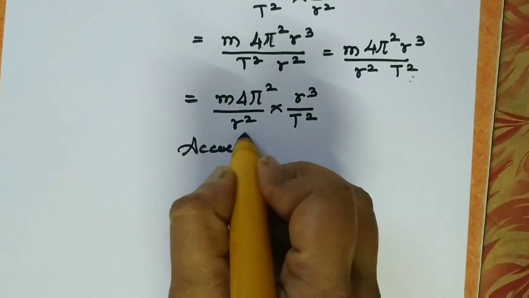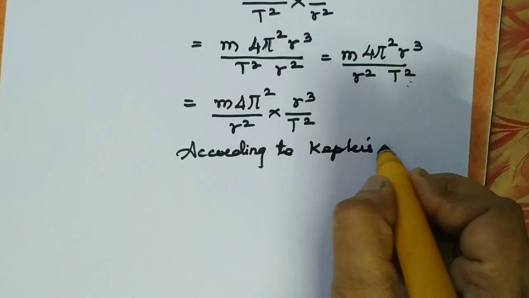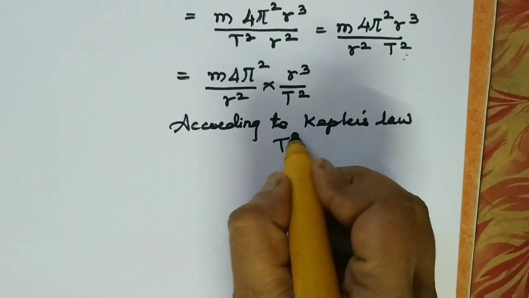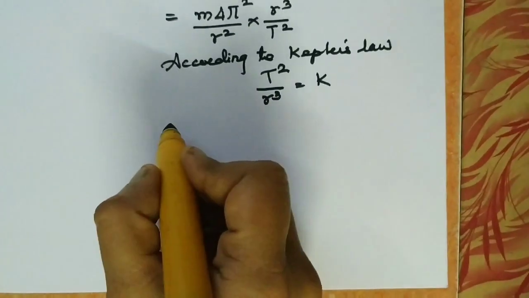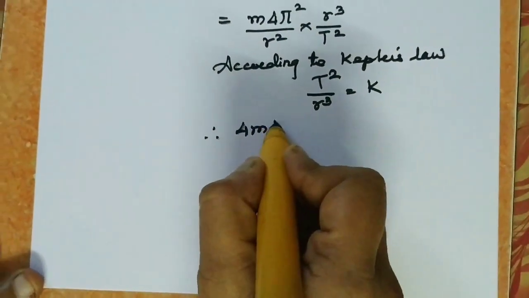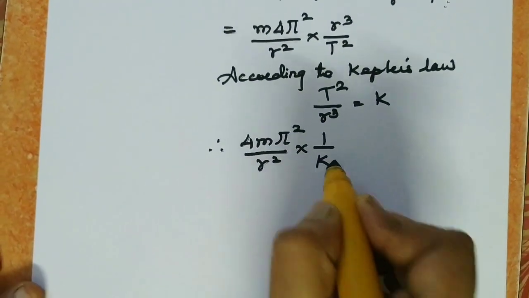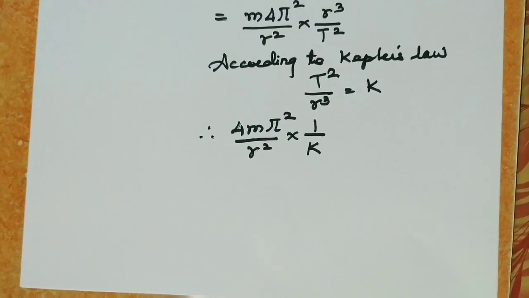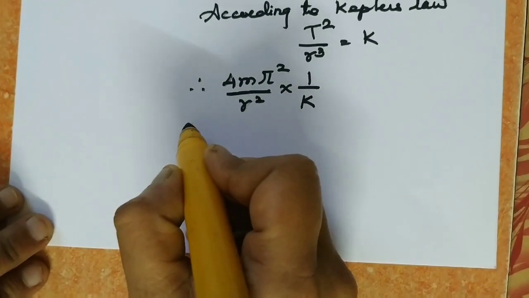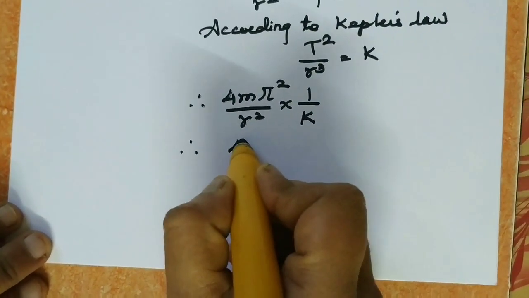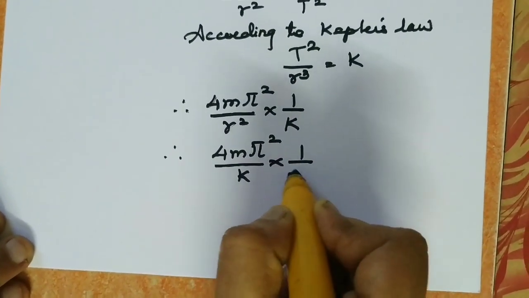According to Kepler's law, we have t square upon r cube as constant. Therefore 4m pi square upon k multiplied by 1 upon r square.